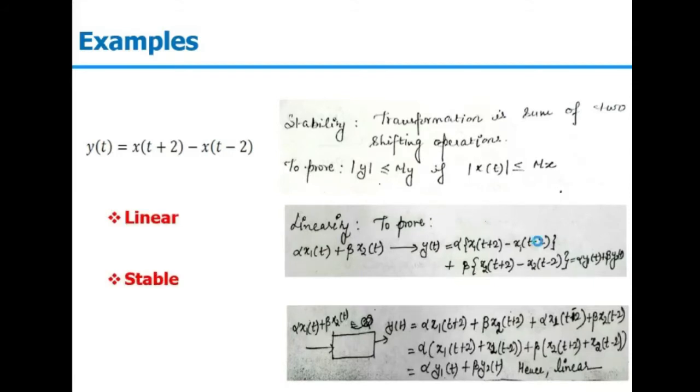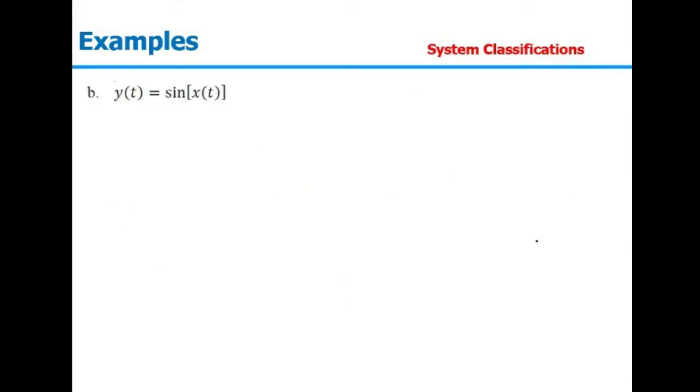Let's consider the second example, y of t equal to sine of x of t. In this case, first we are talking about static and dynamic systems. So y of 1 depends on sine of x of 1, y of 0 depends on x of 0, y of minus 1 depends on x of minus 1. So for all time, it is depending on the present input only. So the given system is static or memoryless.